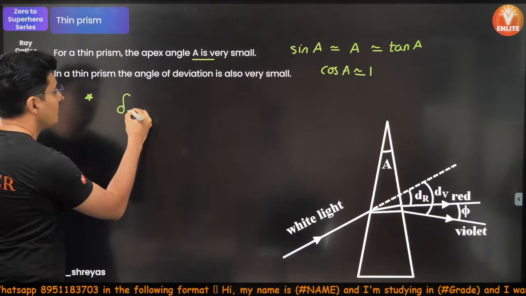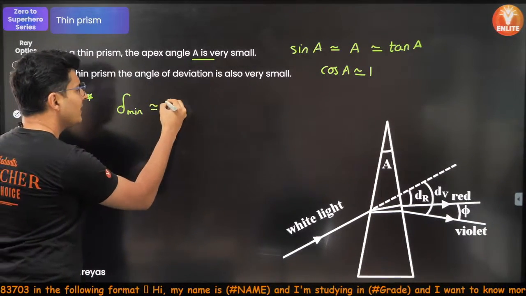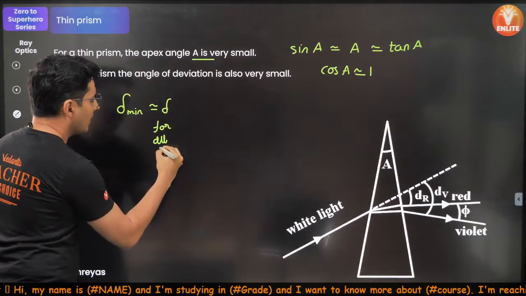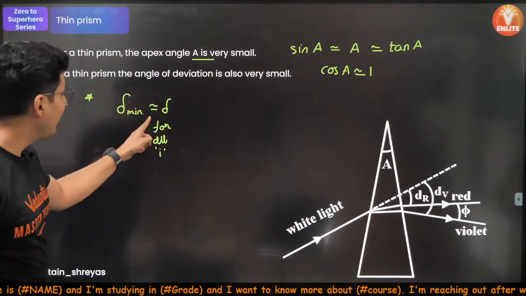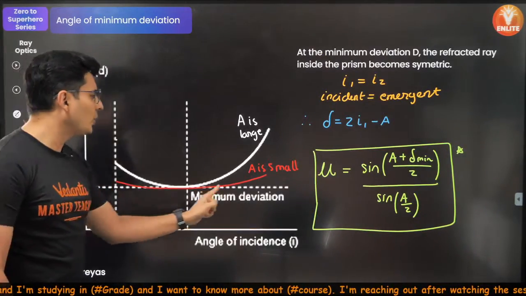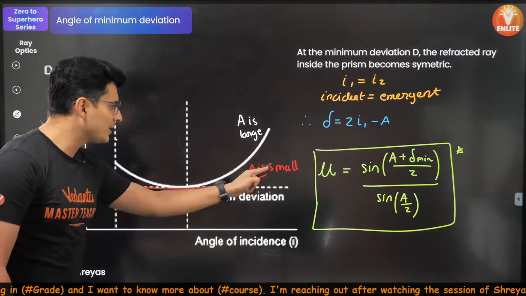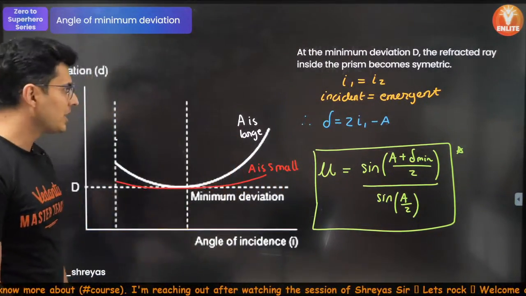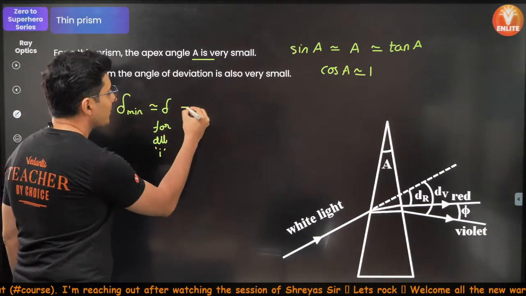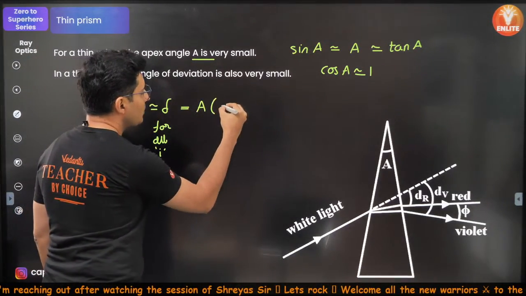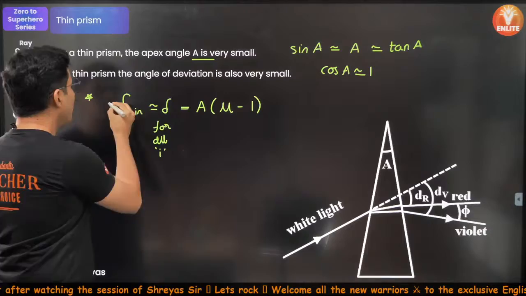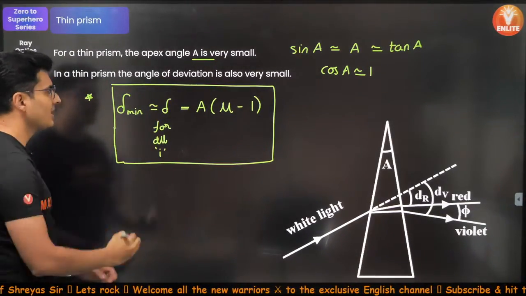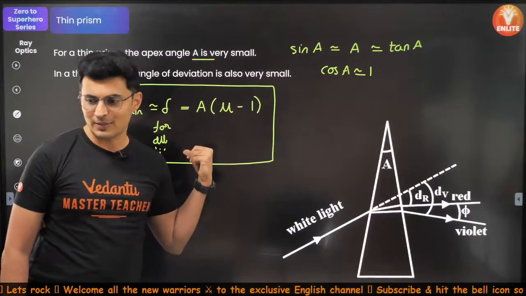The delta minimum, which is also roughly the delta for all angles. Why is it the delta for all the angles? I just told you in this slide that with the angle of prism being small, it is roughly the same. The deviation is not going to change much. Then that formula comes out to be A into mu minus 1. Very, very important formula again for small or thin prisms: angle of prism into mu minus 1.